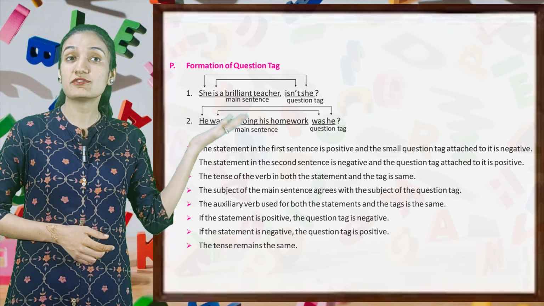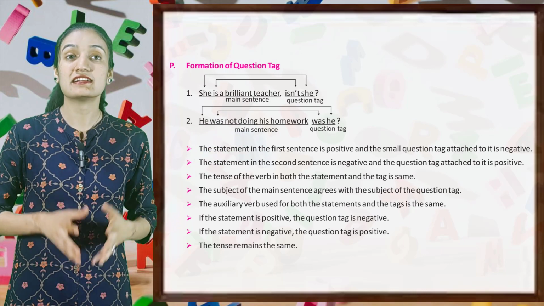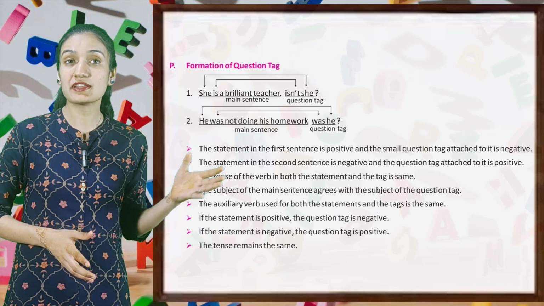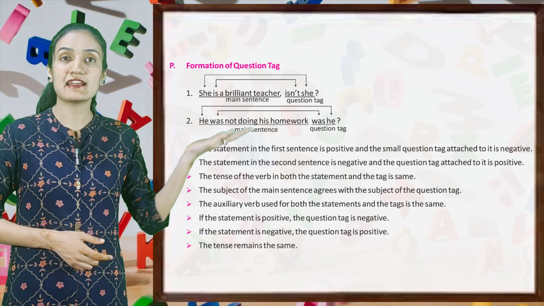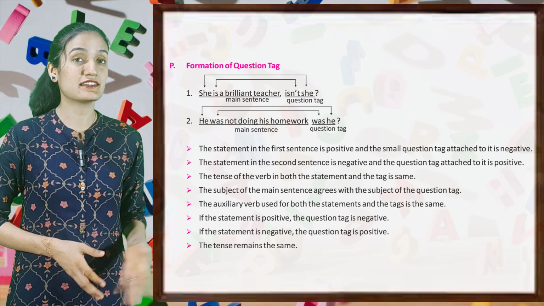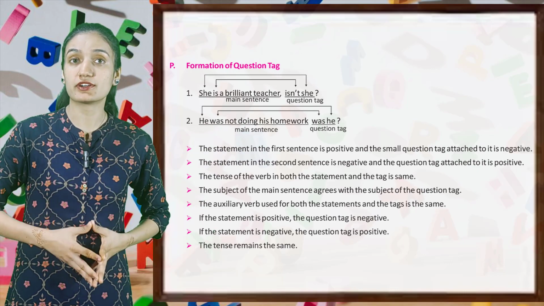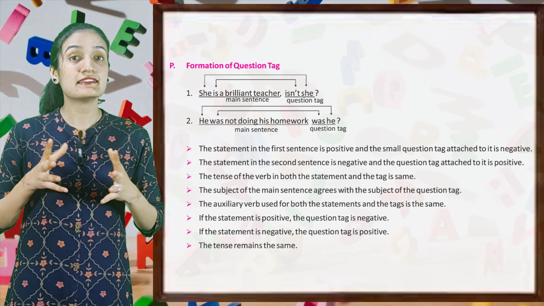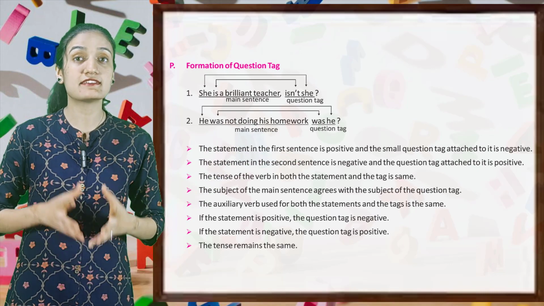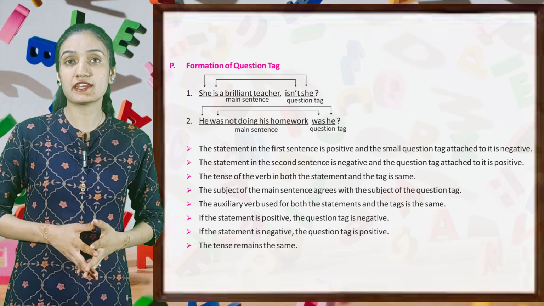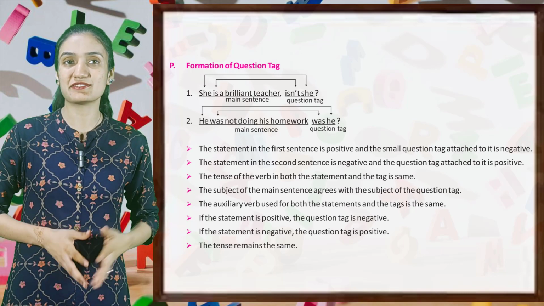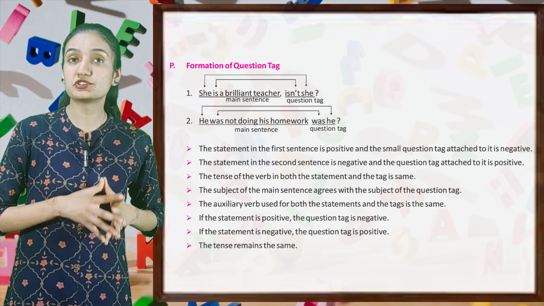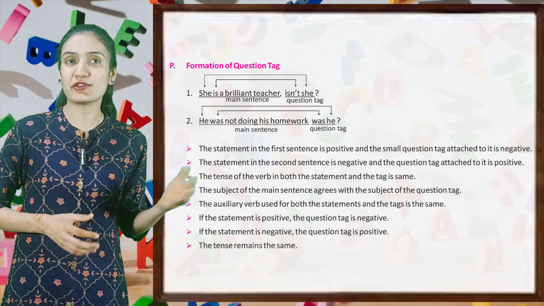Now, next is formation of question tags. First, she is a brilliant teacher, isn't she? So you can see main sentence and question tag. Second, he was not doing his homework, was he? Main sentence and question tag. The statement in the first sentence is positive and the small question tag attached to it is negative. The statement in the second sentence is negative and the question tag attached to it is positive.